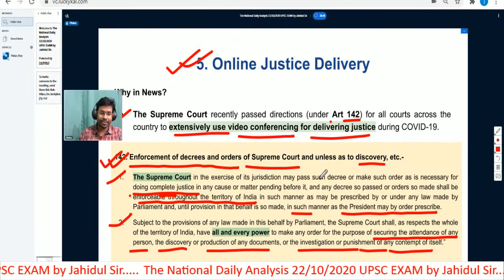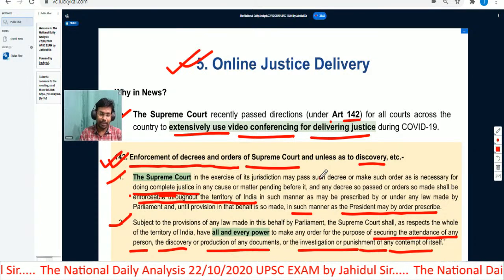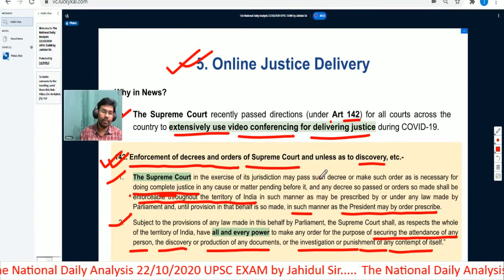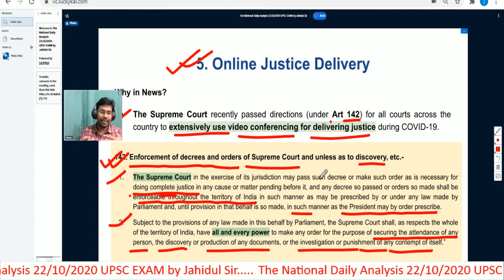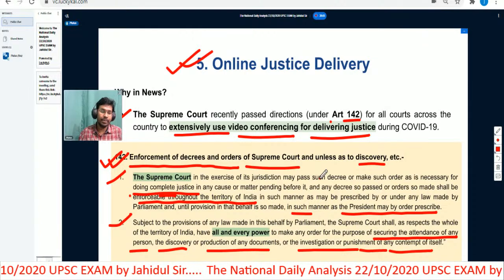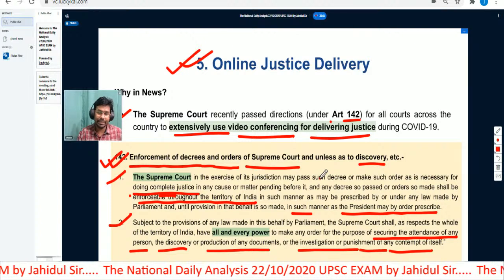Okay, so we may discuss what we mean by contempt of court. There are two types of contempts. One is known as civil contempt, another is known as criminal contempt, and they are regulated under some statutory laws that are in place in India. So we will talk about these things later.